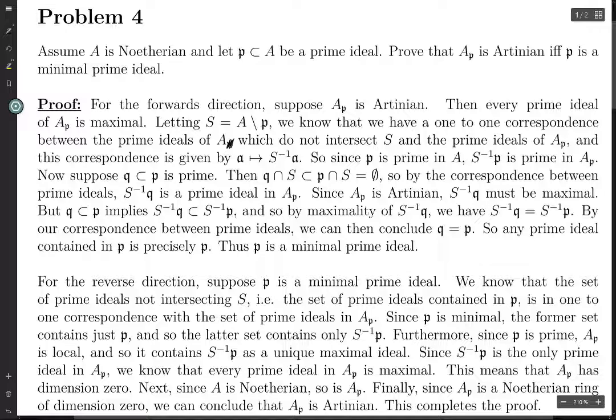The correspondence is given by the map: you take a prime ideal which does not intersect S, and you map it to S inverse of that ideal. Since P is prime in A, S inverse P is prime in the localization.